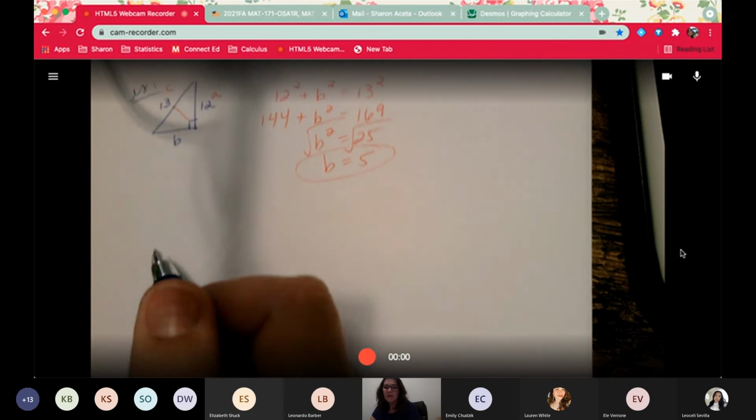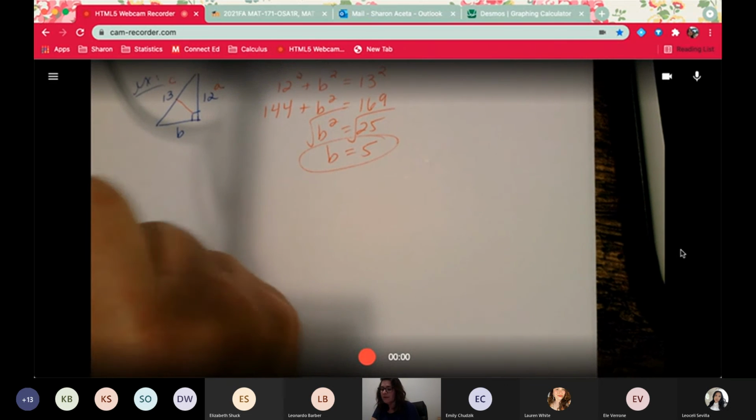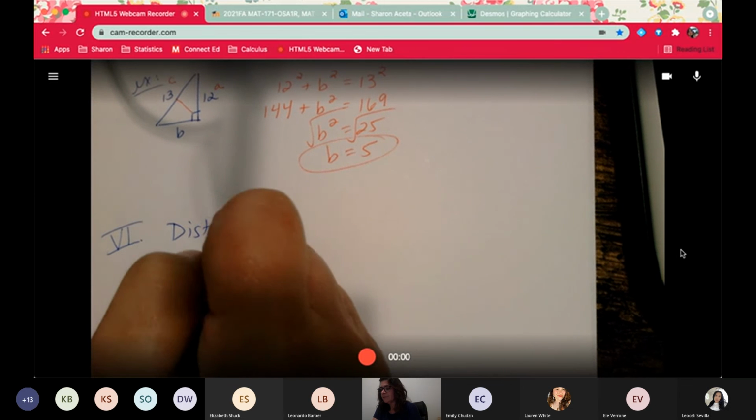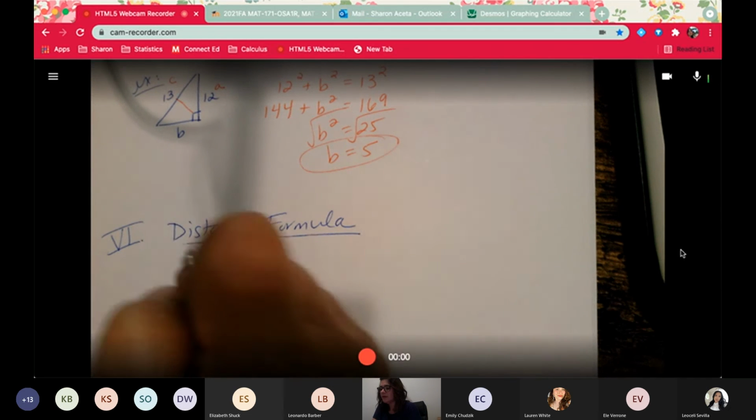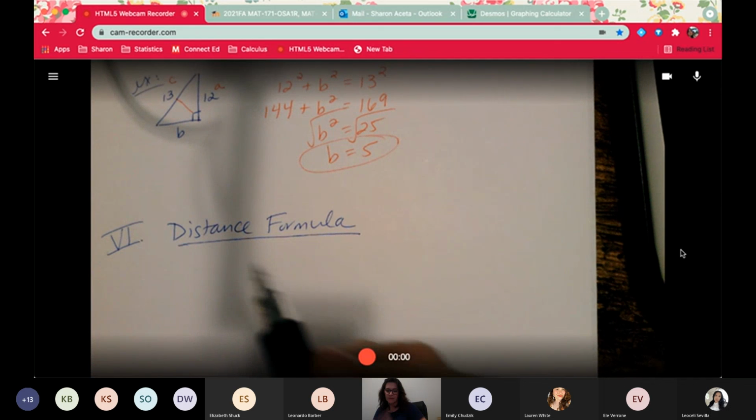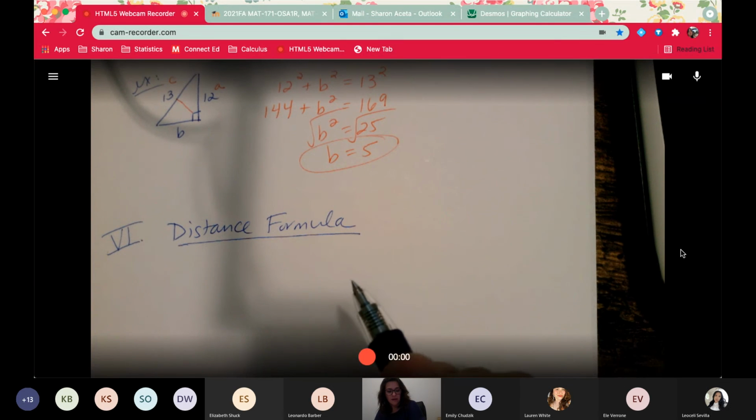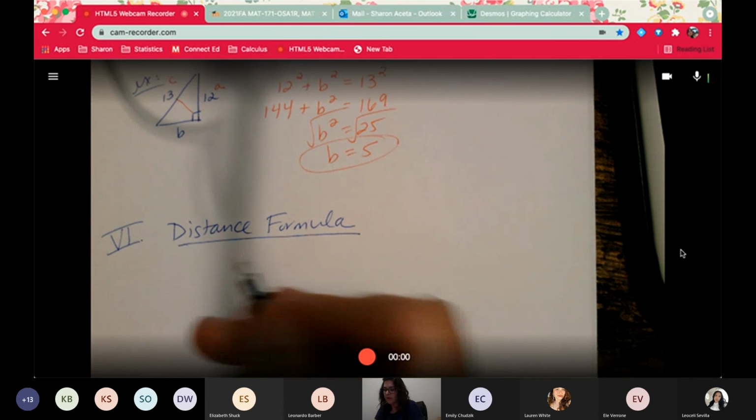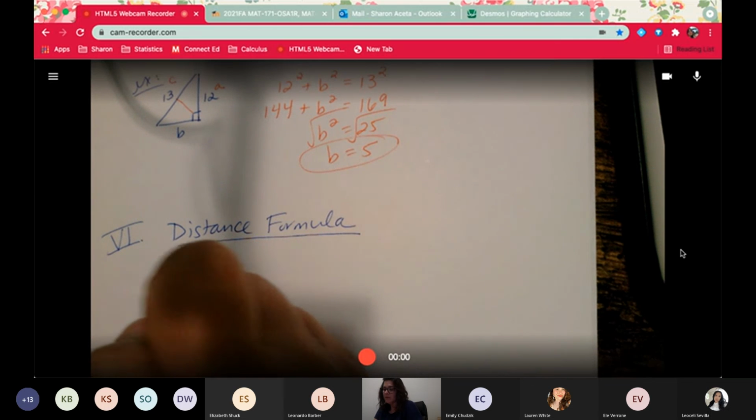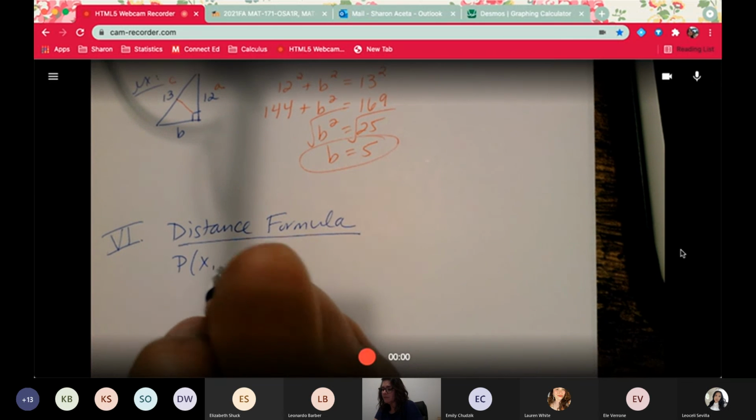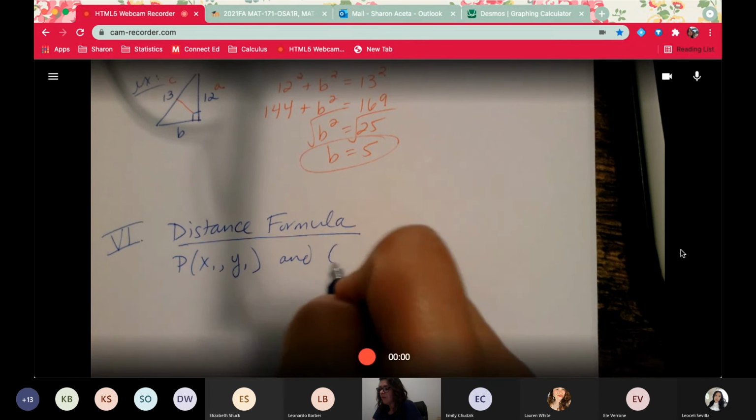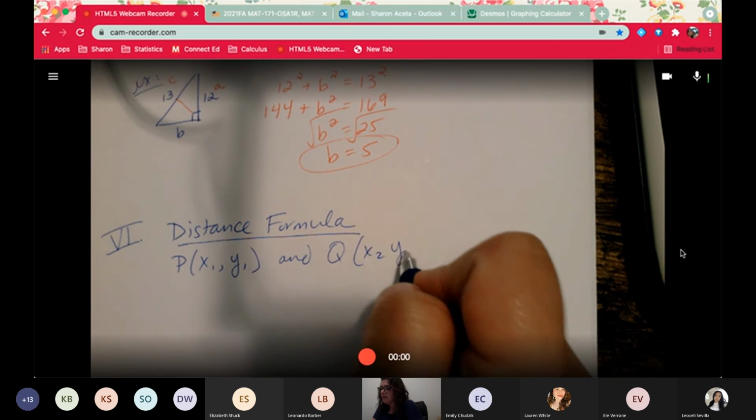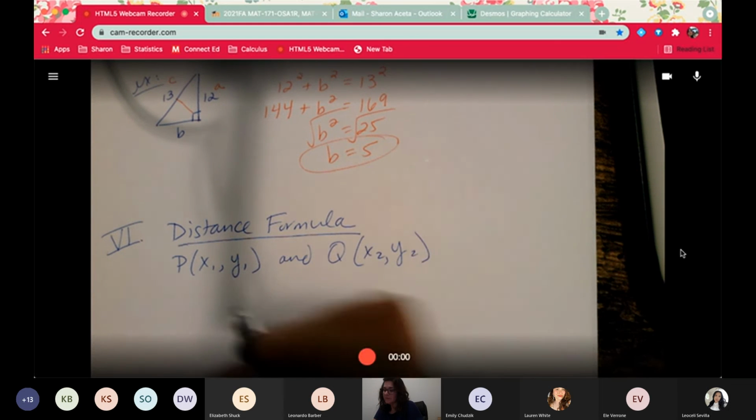The other formula that you need to know is the distance formula. It's really good to memorize these, especially if you're going into calculus. Everybody, you definitely want to have all these memorized. So the distance for given 2 points, I was going to write all these out, but let's say we have a point P, and it's located at x1, y1, and Q is located at x2, y2.